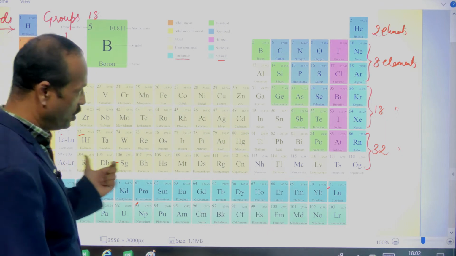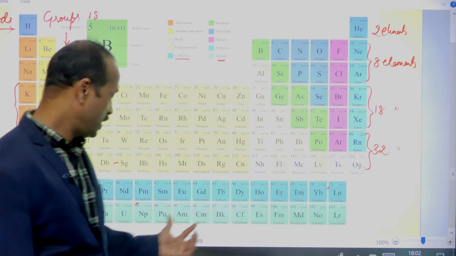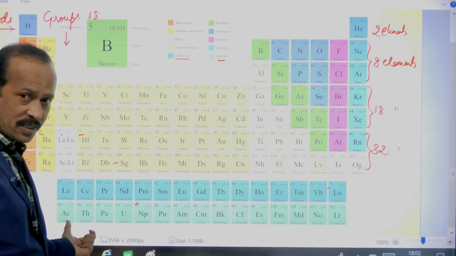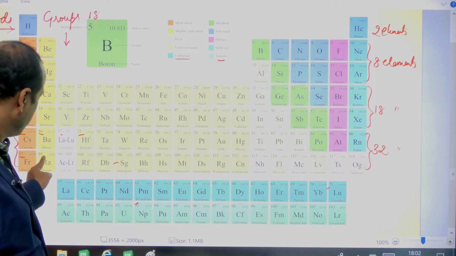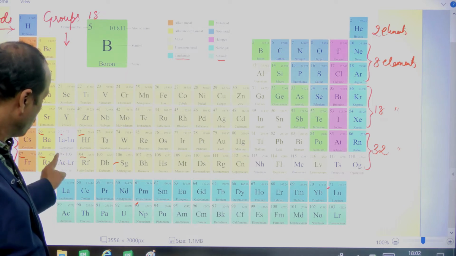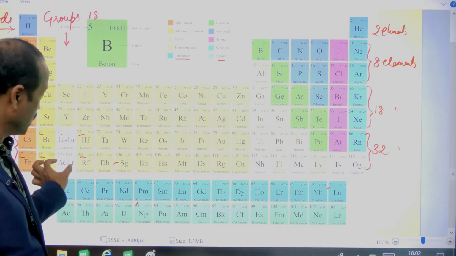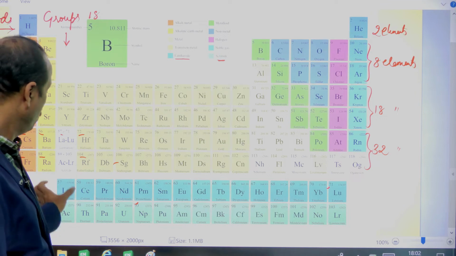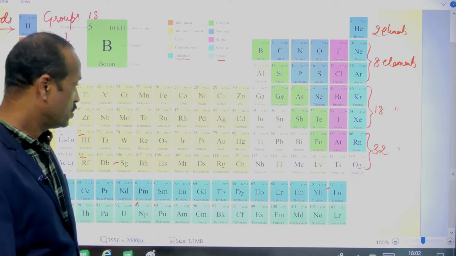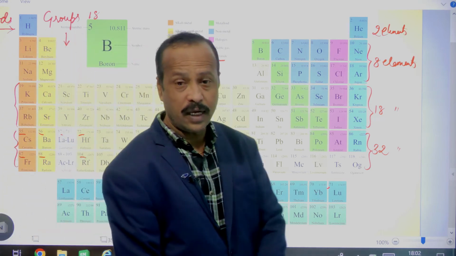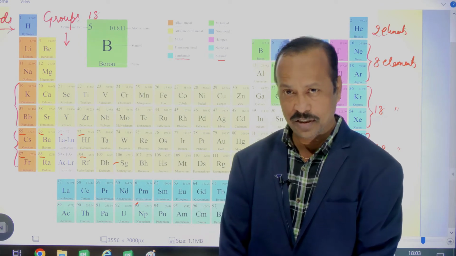So here also we will have only 18, but we are writing 32 here because of the last one, actinoids. Actinoids means what? You can see 87, 88, now 103. So the remaining 89 to 103 should be placed here. So this 14 plus this 18 comes to 32, right? So this is the arrangement of the elements in this periodic table.